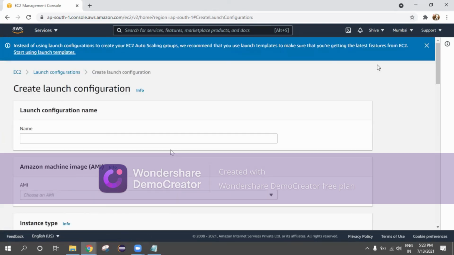Create launch configuration. On this particular page, if you're writing notes, that is good, or else I'll repeat the practical for you. On this page, I'm going to create a configuration. The launch configuration, we are going to name it launch configuration and today's date, 1307. Launch configuration 1307. This is my configuration name, so this is for an identity.